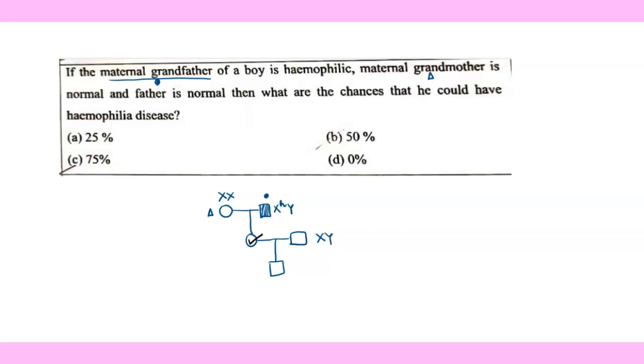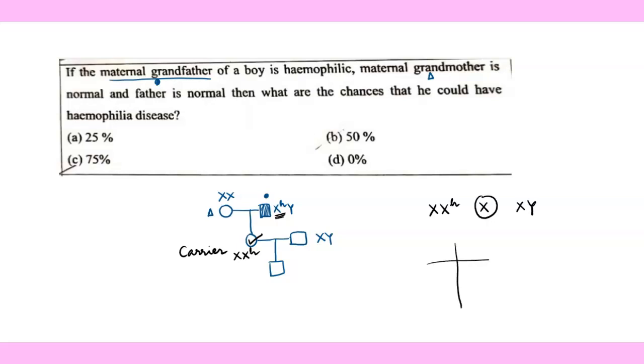Remember, this is a female, and a female always receives one X chromosome from the father. So that means this recessive allele carrying chromosome will definitely be going into this female. That means she is a carrier of hemophilia. Now if you see here, the boy's mother genotype is XXH and the father genotype is normal.